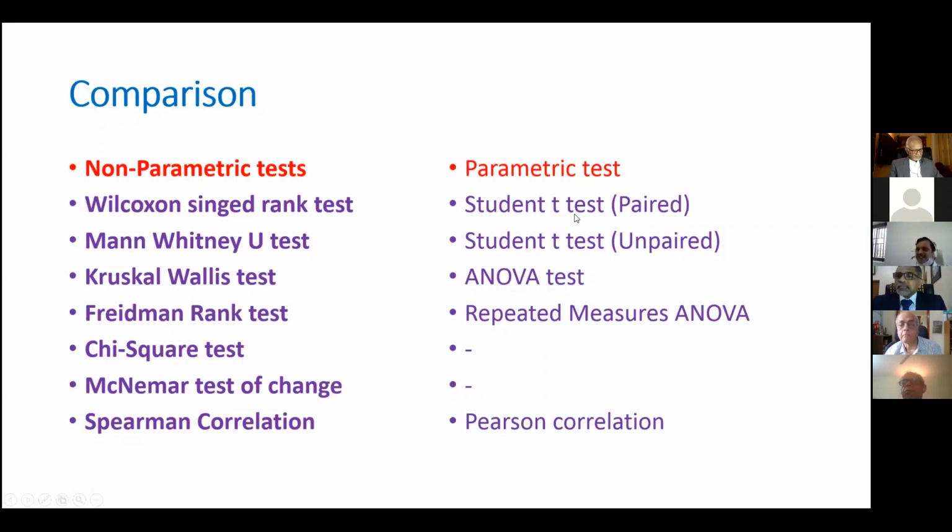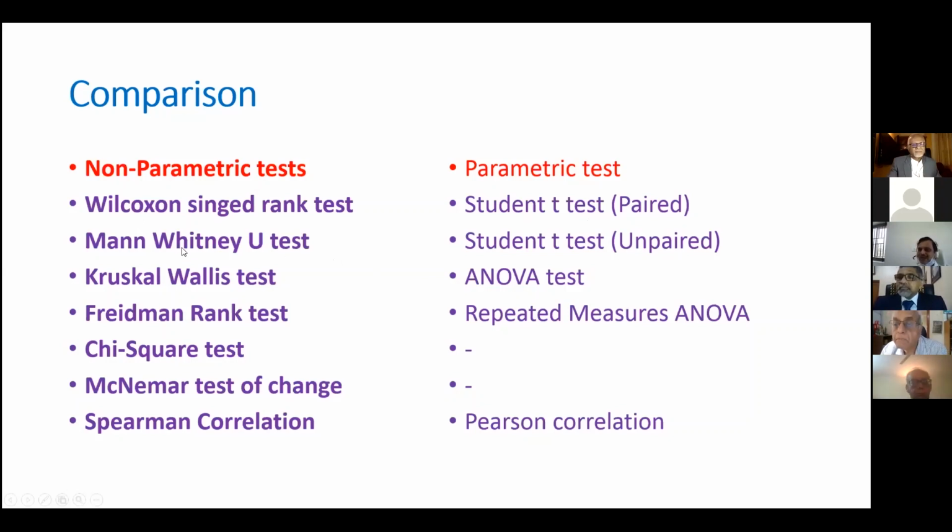After treatment, you still compute the mean and standard deviation. If the standard deviation is still more than the mean after treatment, then you have to use a non-parametric test. Like when the paired student t-test applies, meaning pre and post data, we have to use the Wilcoxon signed rank test instead of the student t-test. The Mann-Whitney U test is similar to the unpaired student t-test.